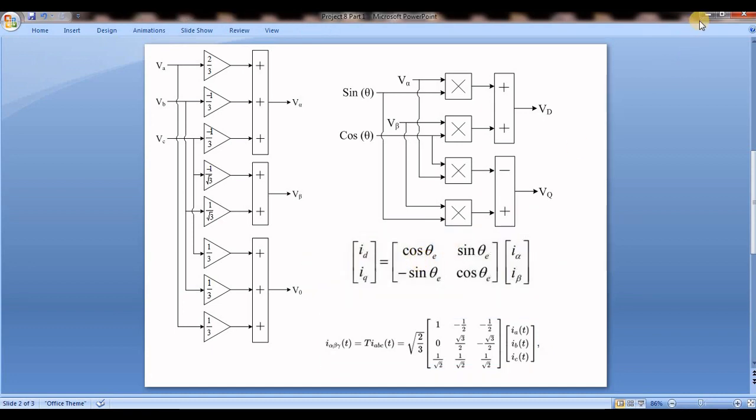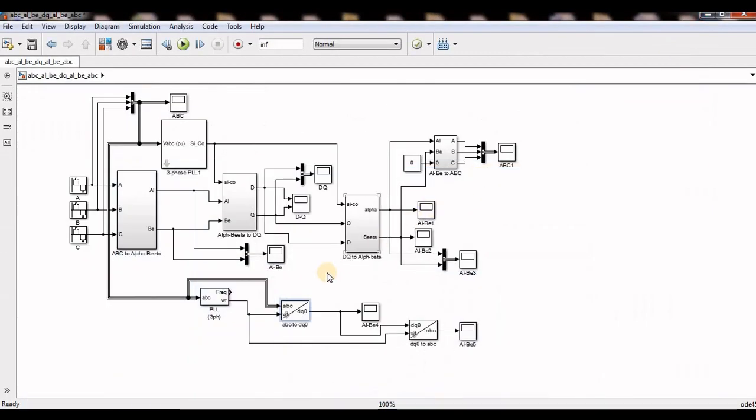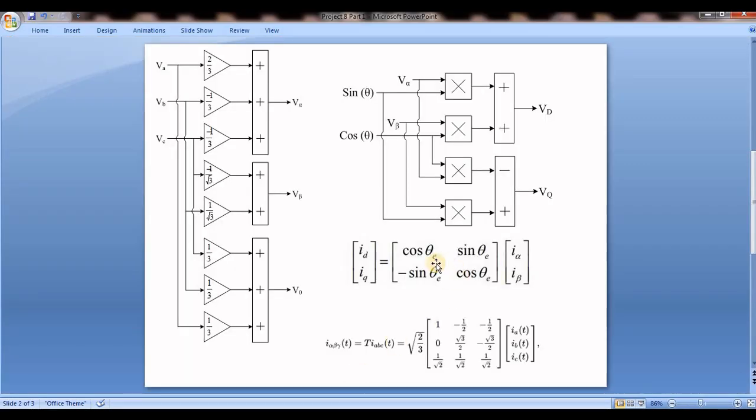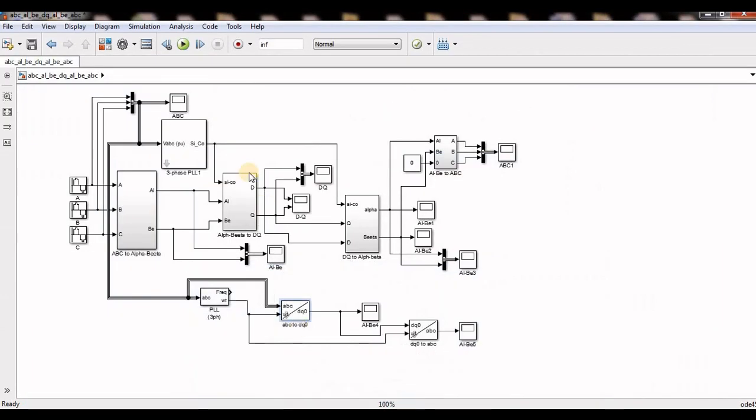But the basic equation won't work for MATLAB if you want to operate as DQ controllers, because if you use this cos theta, sin theta and this matrix, then I will show you what will happen.